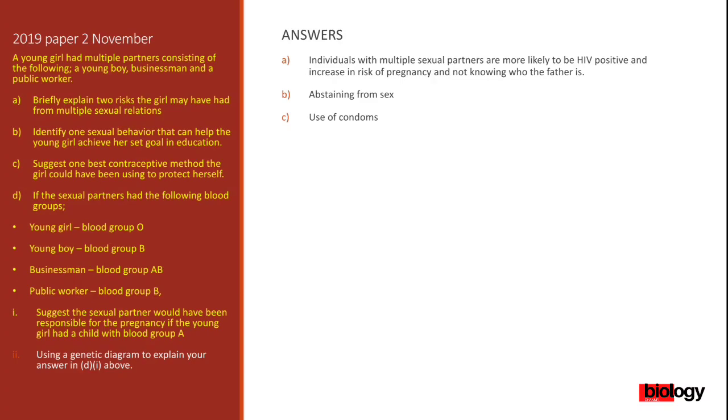The multiple partners are the young boy with blood group B, the businessman with blood group AB, and the public worker with blood group B. So the child for this young girl is blood group A.